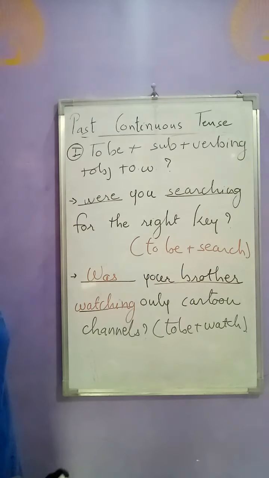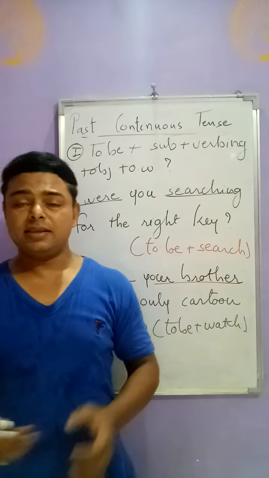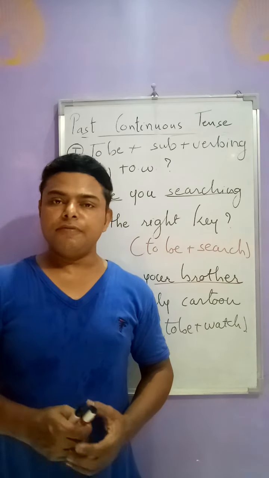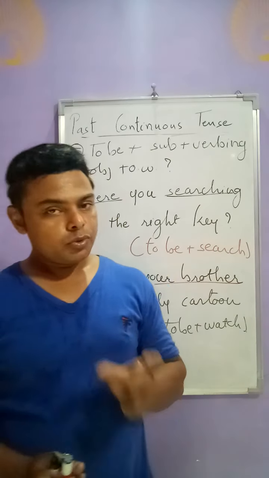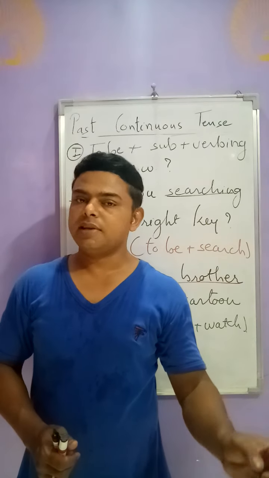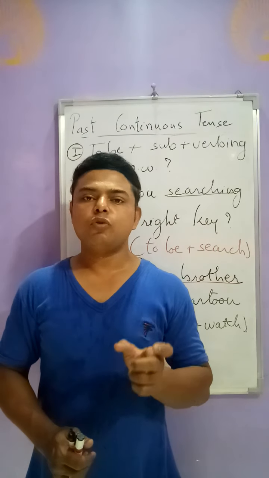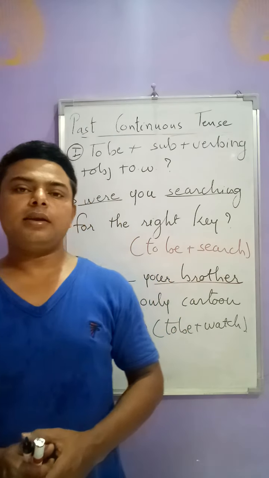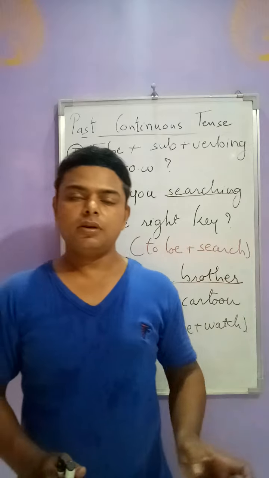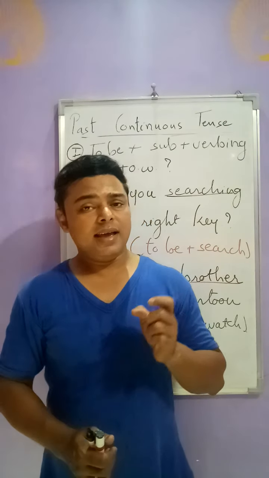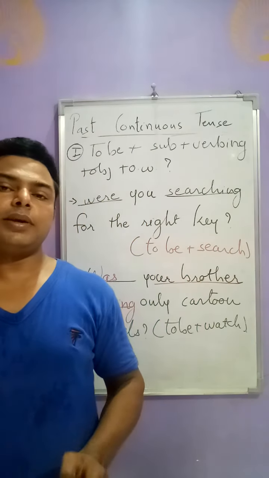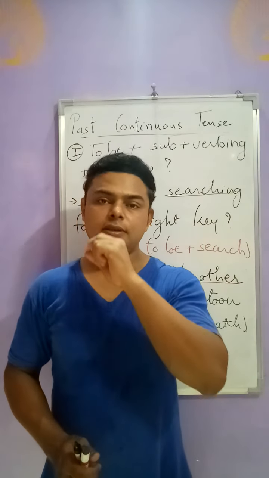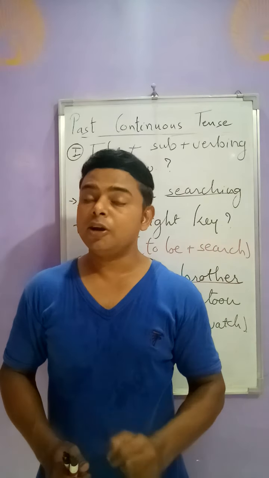So friends, remember past continuous tense. Let us see the whole past continuous tense structures in brief. In affirmative sentences, we have to remember two things: to be form and verb plus ing. In place of to be form, we have to write was or were plus verb plus ing. In negative sentences, we have to write not after was and were, plus verb plus ing. And in interrogative sentences, the sentence begins with was or were plus subject plus verb plus ing. Let's see an example of affirmative, negative and interrogative sentences.